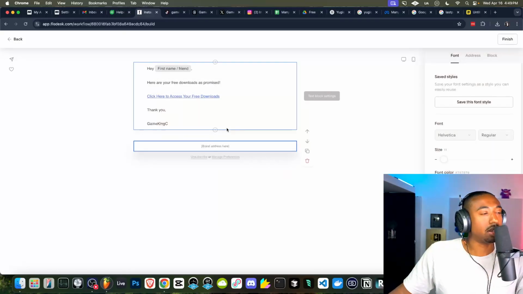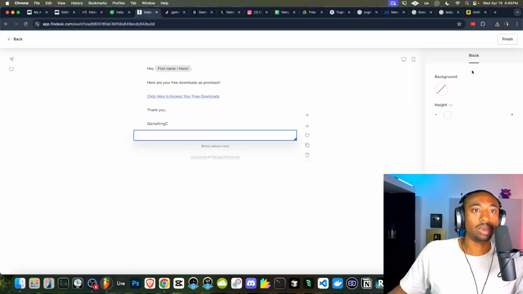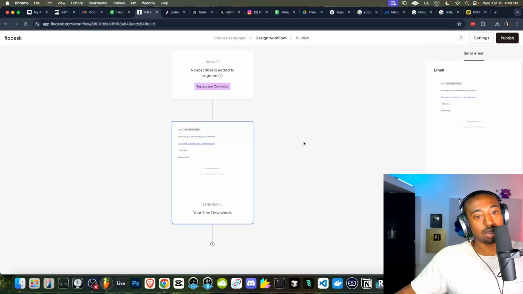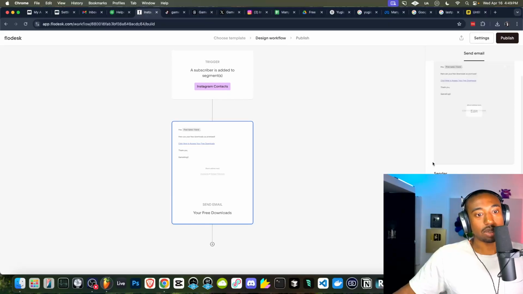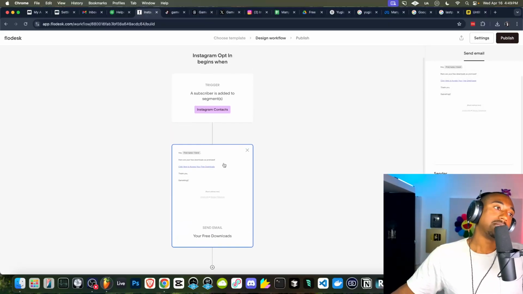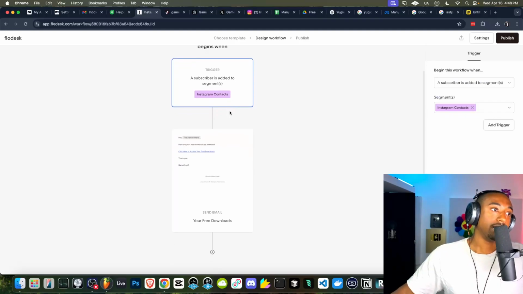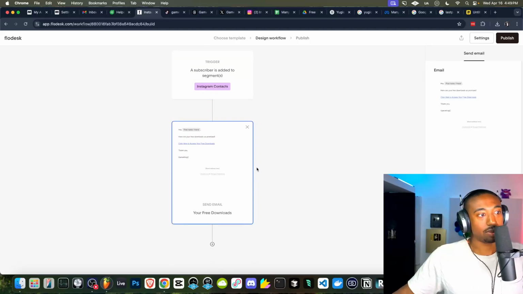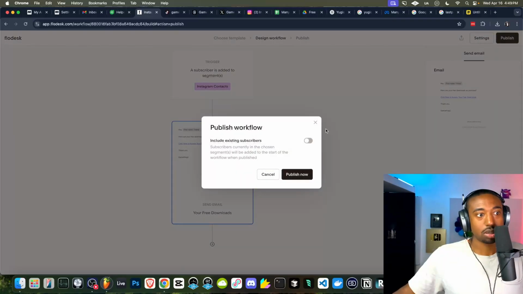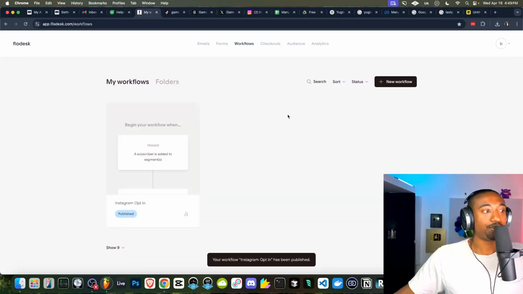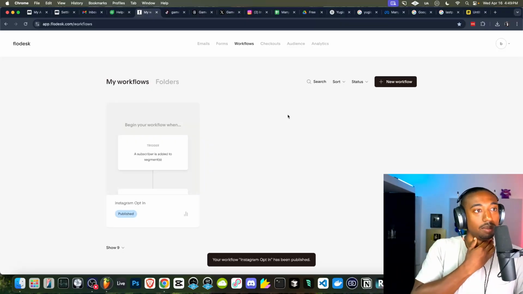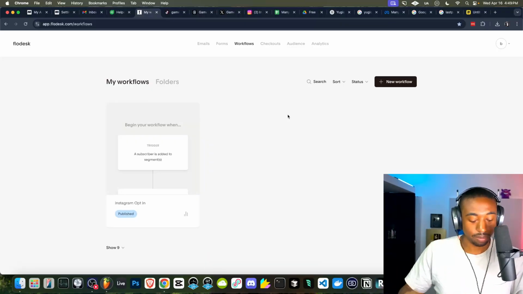Oh yeah, I forgot you're not allowed to remove that. So you guys do need, when you have an email list, a public address people can actually see on their email. Forgot about that. So now basically anytime they're imported in as an Instagram contact, they're sent this email that says free downloads. Okay, we're going to hit publish. Very simple. That will automate over time. Now you can make it more complex over time, but for now we're just going to keep it as that.